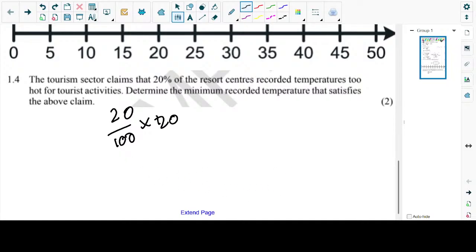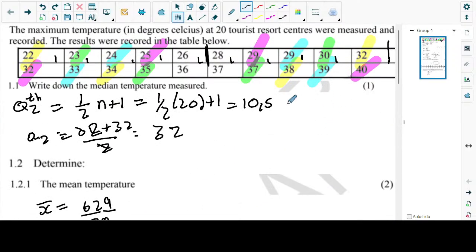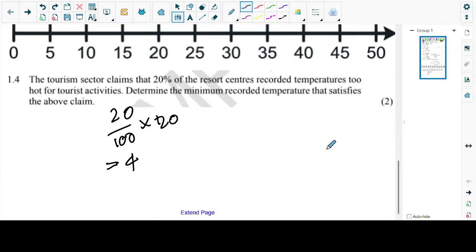Let me check. Calculate 20 divided by 100 multiplied by the total number n, which is 20. It gives us 4 values. So we are going to check how many values there are, again at 20%. The 20% starts from 37, then 38, 39, and 40.